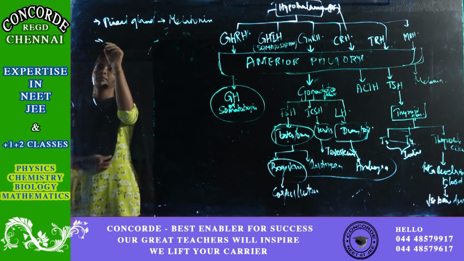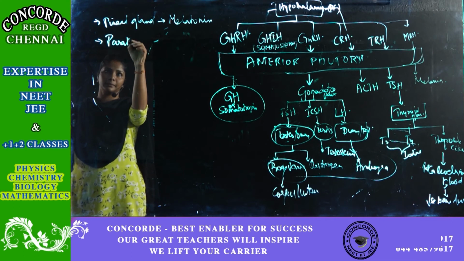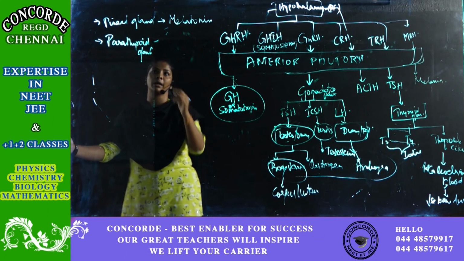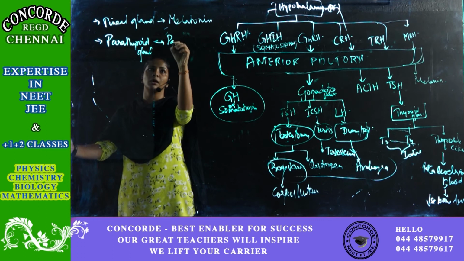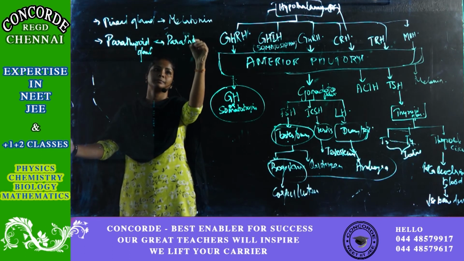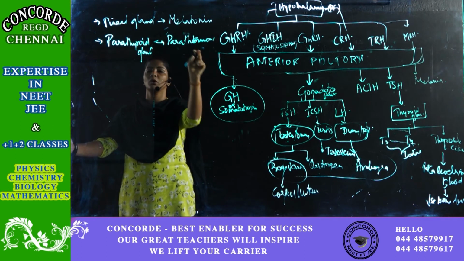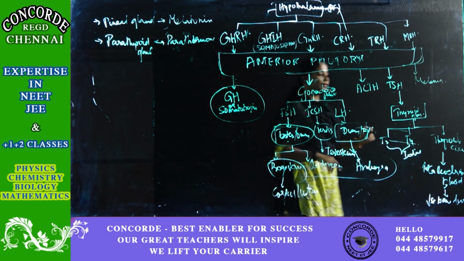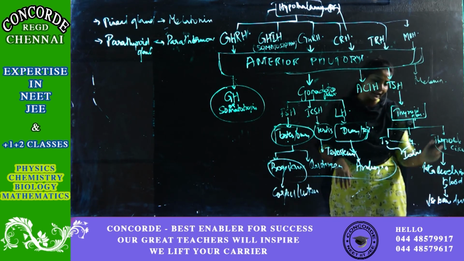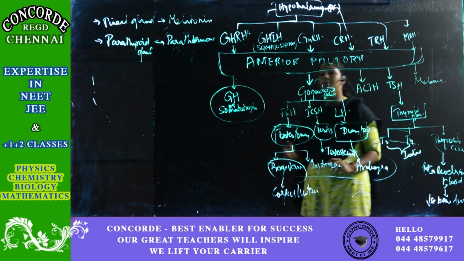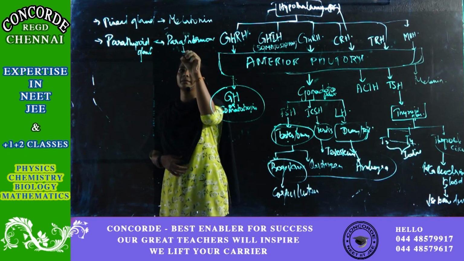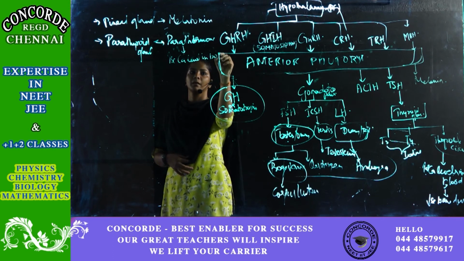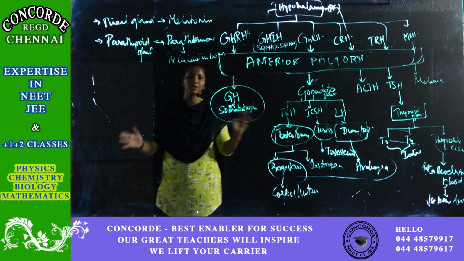Then you have something called the parathyroid gland. This is found just behind your thyroid gland. It will produce a hormone called parathormone. This parathormone functions in the opposite way to thyrocalcitonin. For example, thyrocalcitonin increases calcium levels in blood, while this will decrease the calcium levels in blood and increase calcium levels in bone. So these two hormones function in an opposite way.